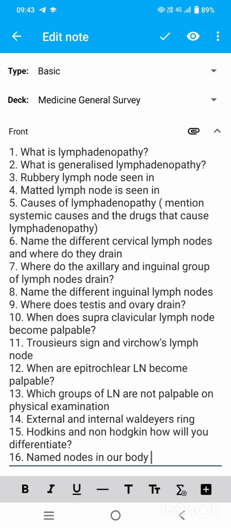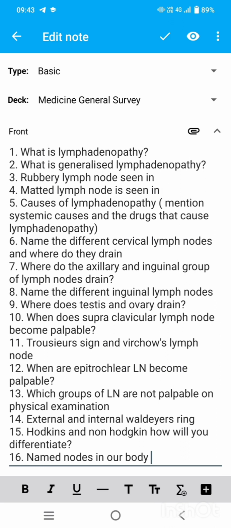Where do they drain? Now just imagine, submental will drain the teeth, especially the incisors, the canines and the molars. The submandibular can drain from the tonsils. The upper jugulodigastric can again drain from the tonsils. The middle jugulodigastric can drain from the pharynx, thyroid, and the lower jugulodigastric can drain from the larynx, again thyroid. The posterior triangle of the neck, just imagine the structures there and then you can answer the question. And lastly, the pre and paratracheal, as the name says, trachea itself.